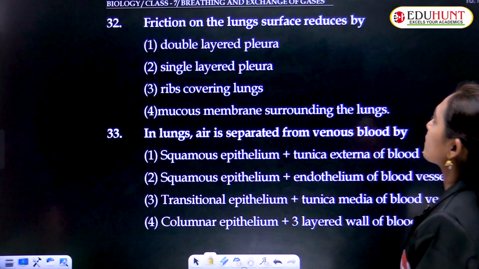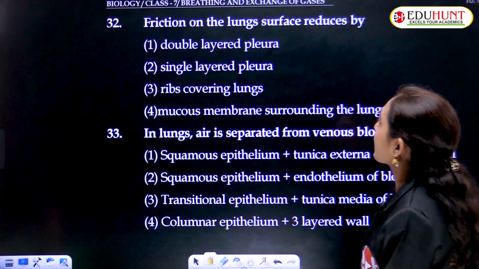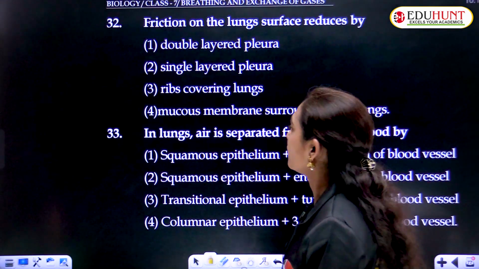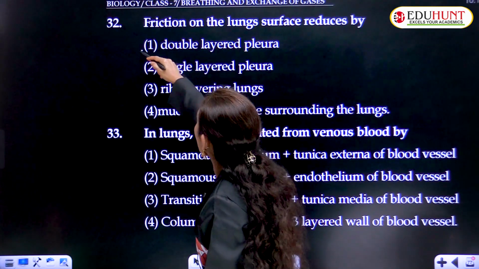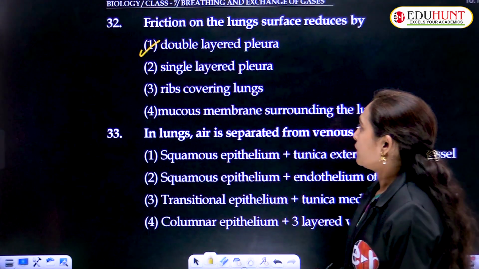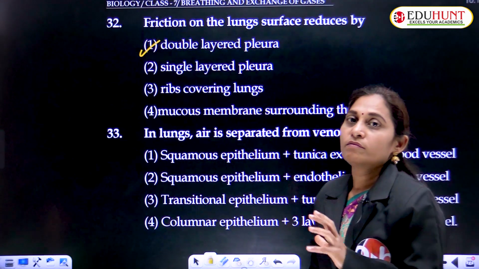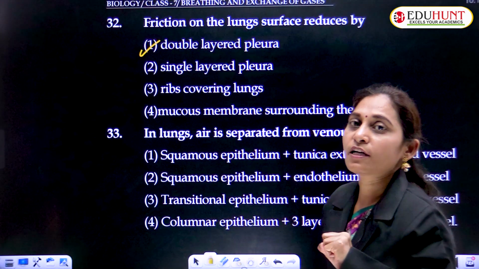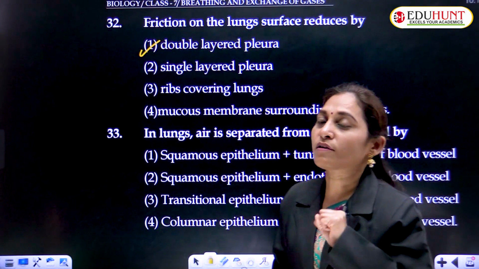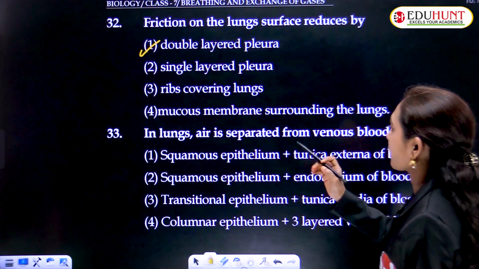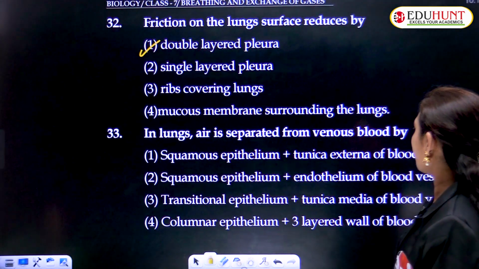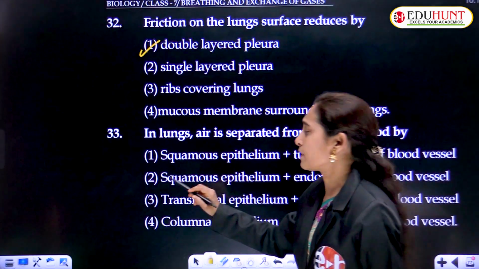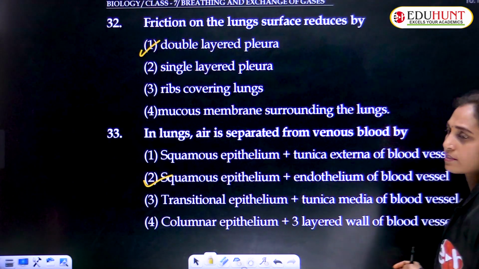Friction on the lung surface is reduced by the pleura present on the surface of the lungs. Yes, double layered pleura. Pleura are the membranes. Double layered pleura prevent the friction, and also they reduce the friction on the surface of the lungs. In lungs, air is separated from venous blood by, out of the 4, squamous epithelium plus endothelium of blood vessels. This is the correct option.